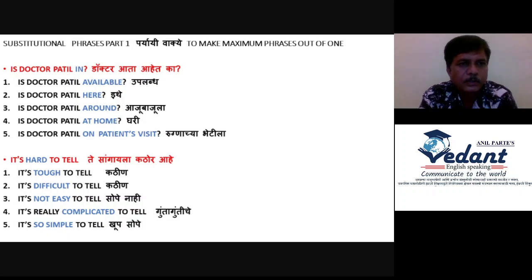It is hard to tell. ते सांगायला कठोर आहे. So we have changed hard and inserted: it's tough to tell. It's difficult to tell. It's not easy to tell. It's really complicated to tell. It's so simple to tell. So these are five simple phrases we have made on the basis of one sentence. This is a practice exercise, so it will be easy to make sentences from 1 to 5.